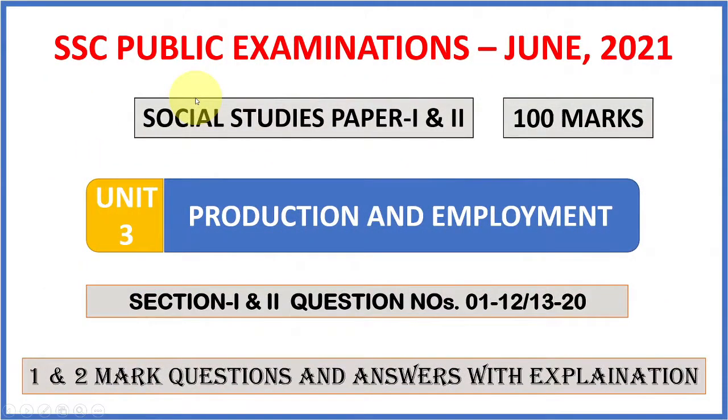This video is completely dedicated to June 2021 SSC Public Examination appearing candidates. Social Studies Paper 1 and 2 combined will be a single paper of 100 marks, consisting of 4 sections of 1, 2, 4 and 8 mark questions. Here are a few 1 and 2 mark model questions from lesson 3, that is production and employment, for your revision.